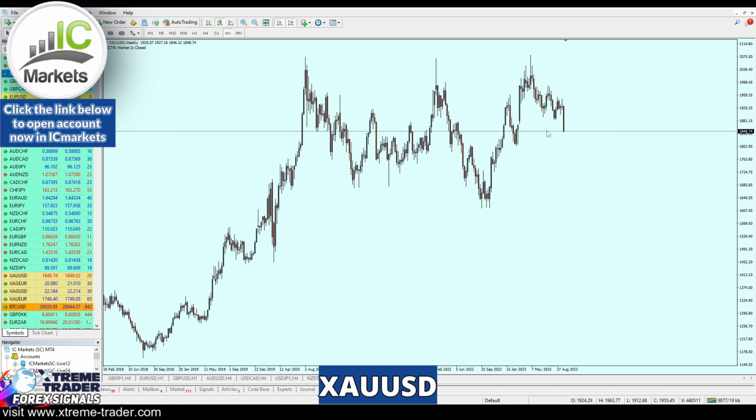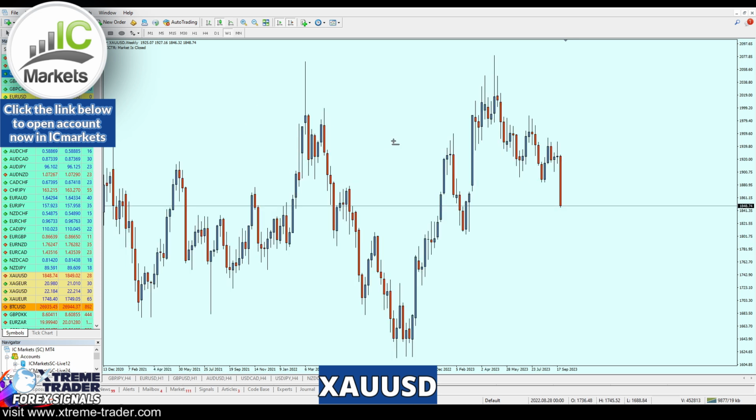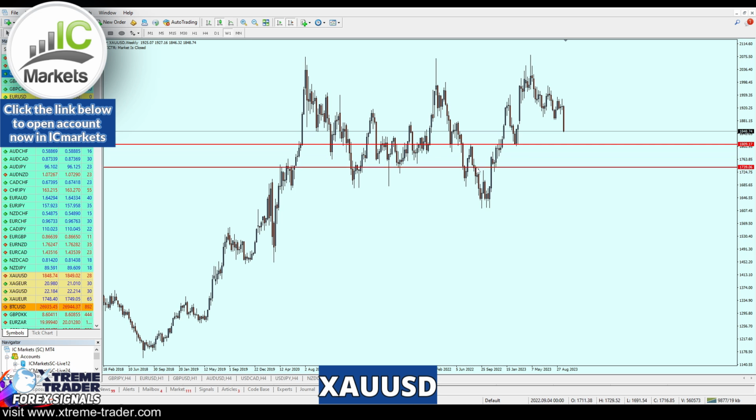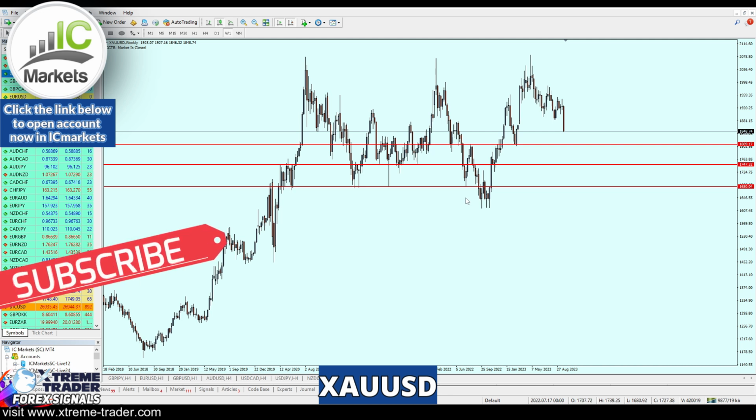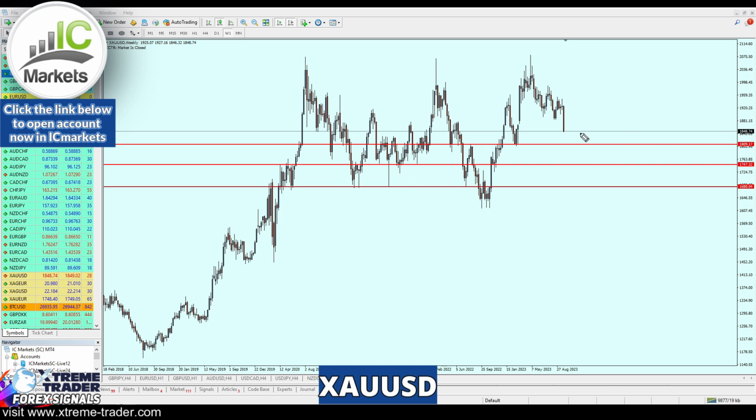Now, what we are seeing right here is that the gold is actually not facing any real level of support, or any key support level. What we have here is, of course, the key support level right there, and right there, and right there. Those are the strongest key support levels that the gold might be facing soon. However, for the meantime, the gold is still falling, and I believe it will continue falling till it reaches 1800. That means that we have to look for selling opportunities for the gold.